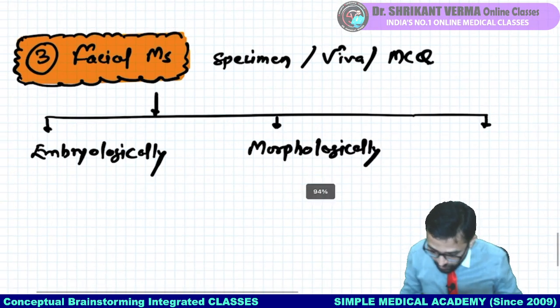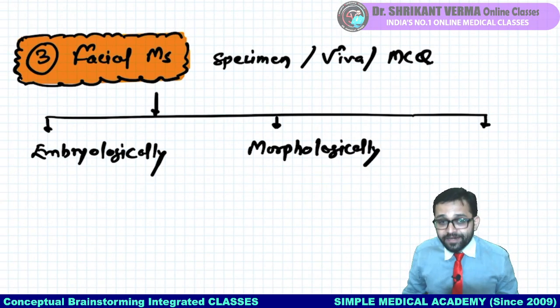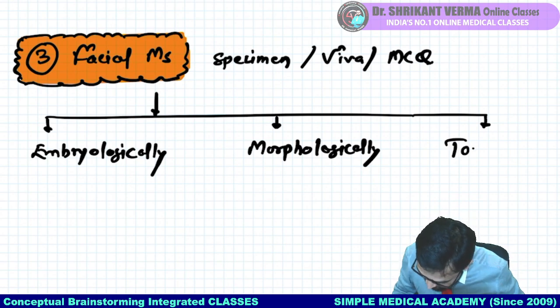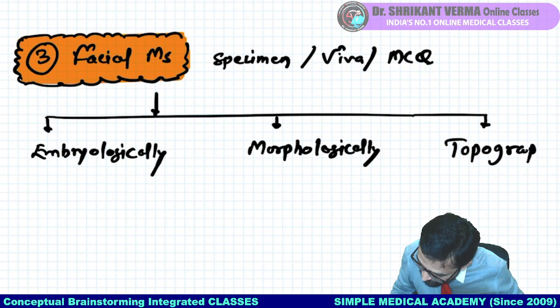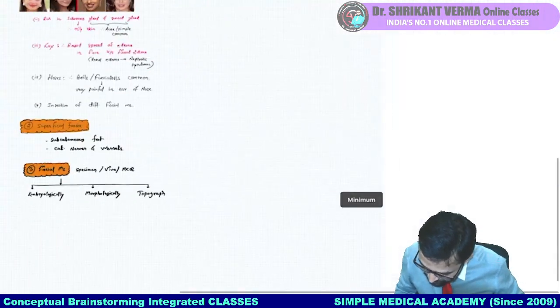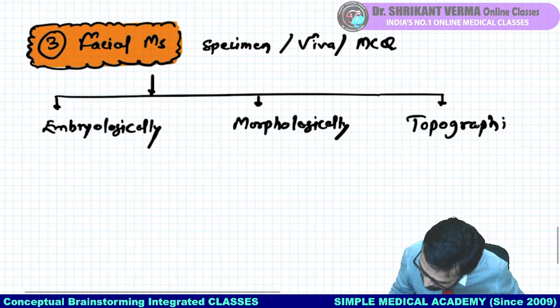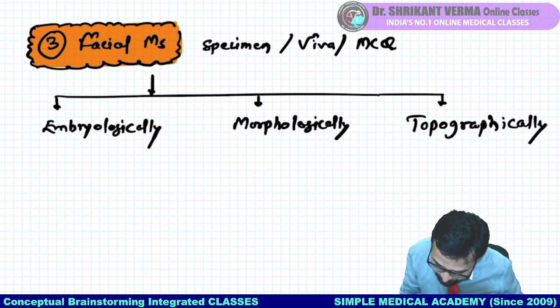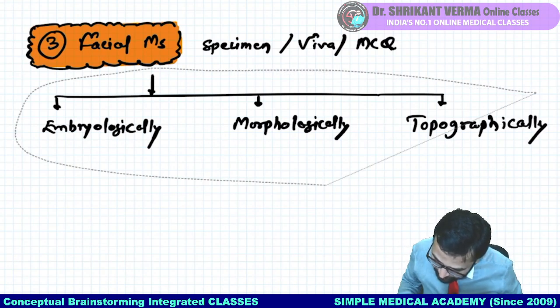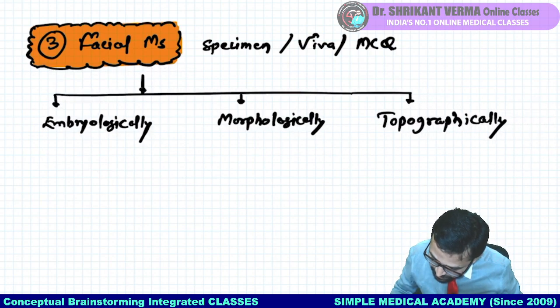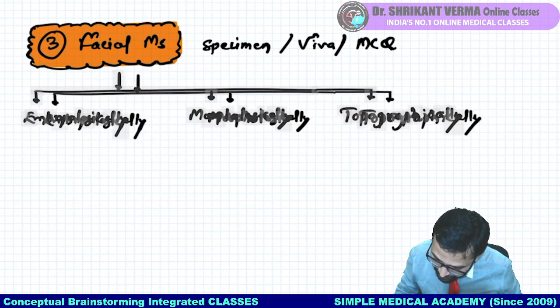Morphologically what point is important, and then we have to look topographically. So these are the different important points. Everybody, you all are getting it, fine.